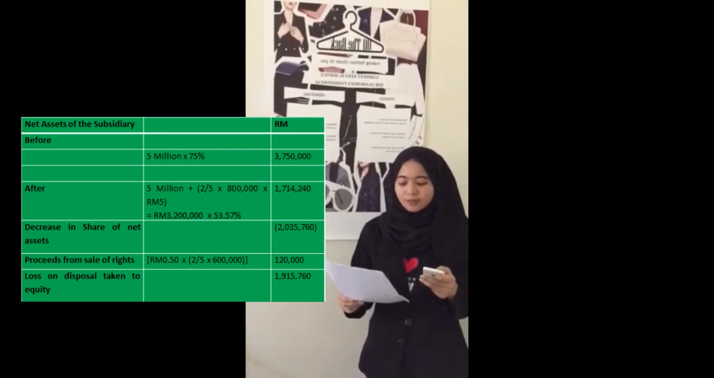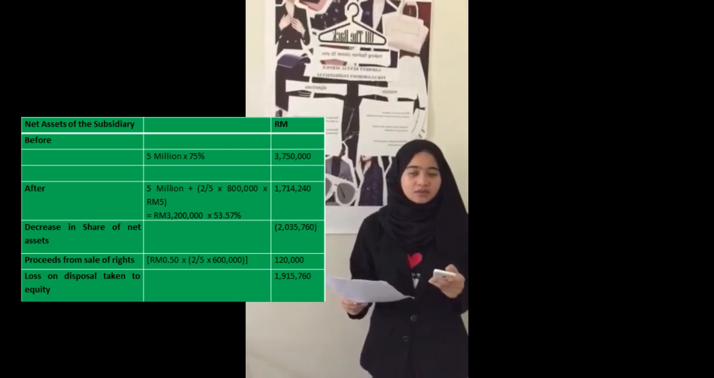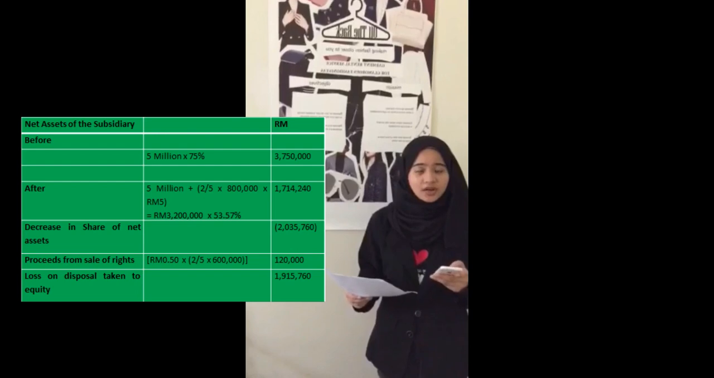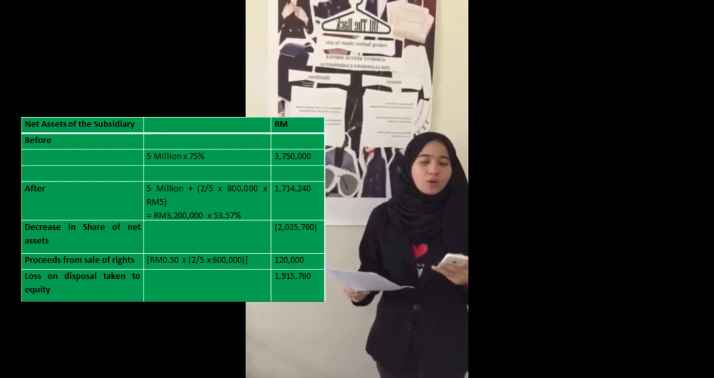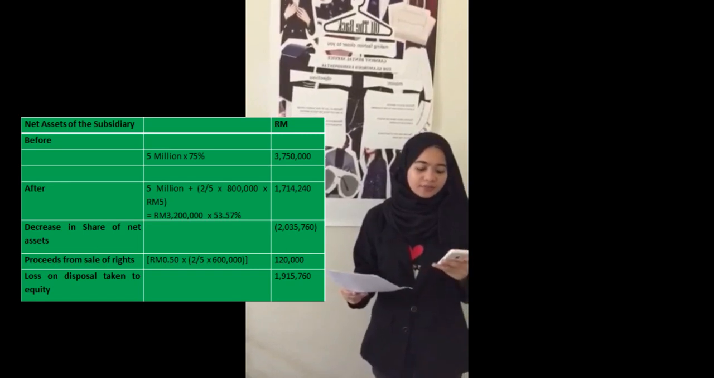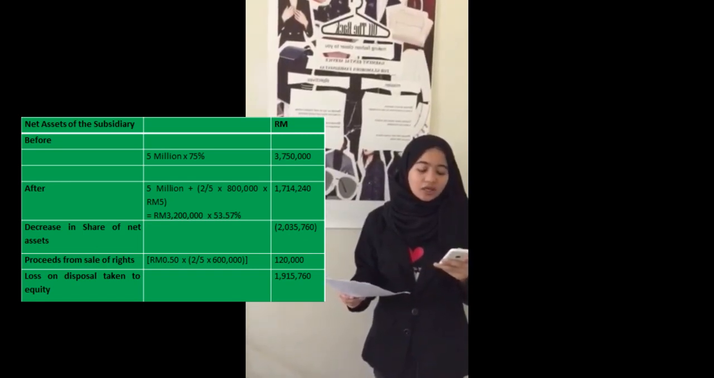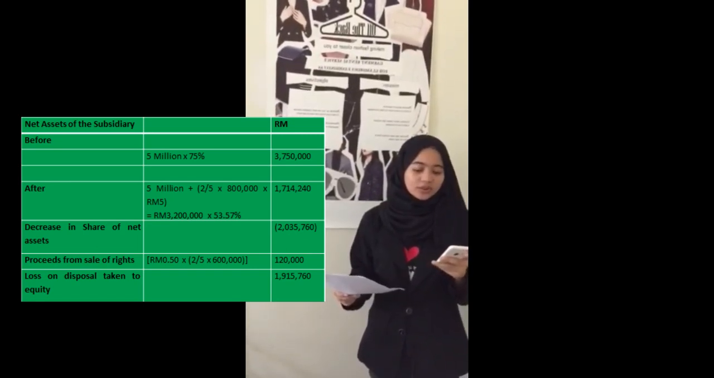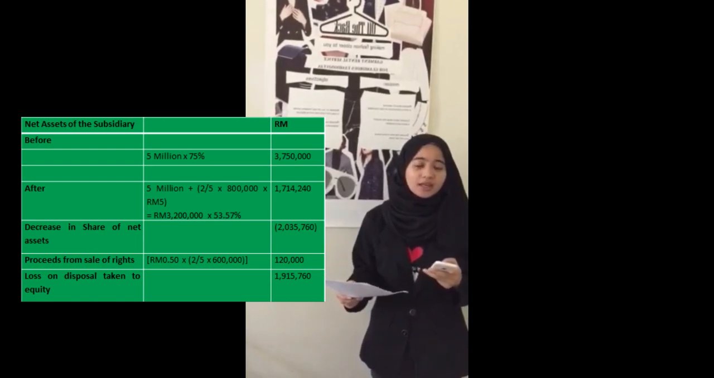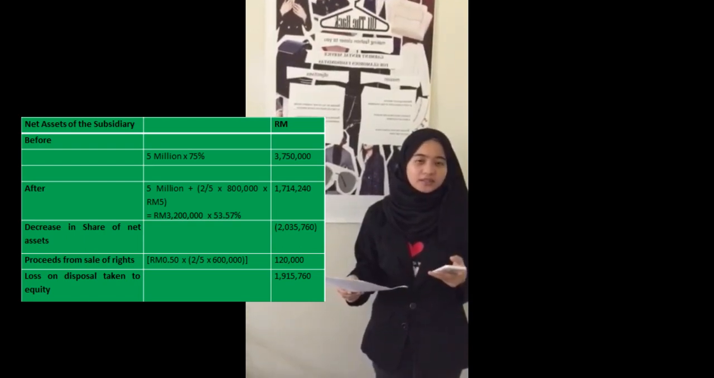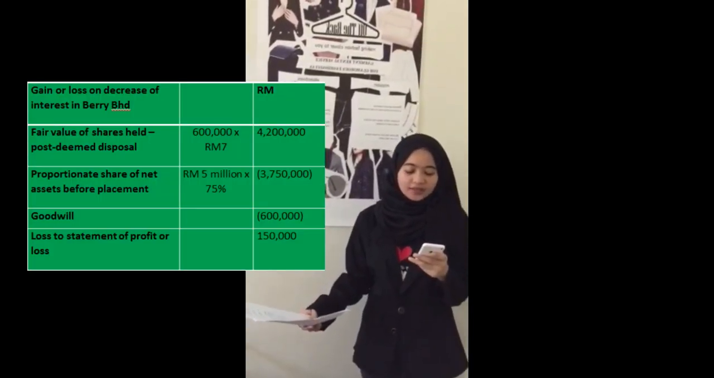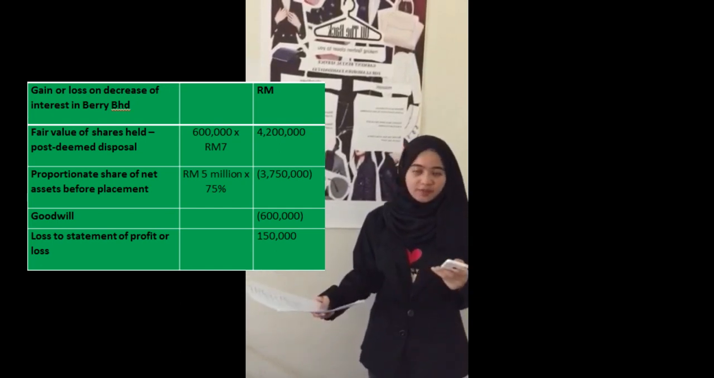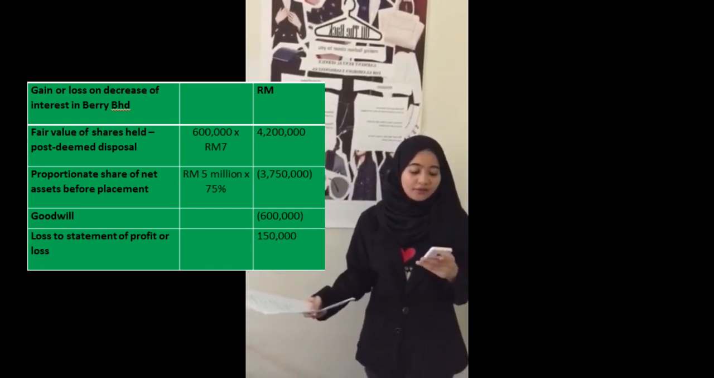And because Lili Berhad sold the rights to other parties for 50 cents for each right, there is proceeds from sale of rights equivalent to 120,000 ringgit. Thus, there is a loss on disposal taken to equity amounting to 1,915,760 ringgit.